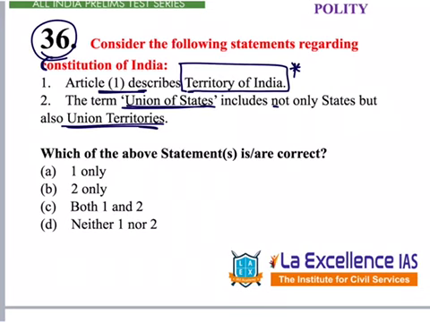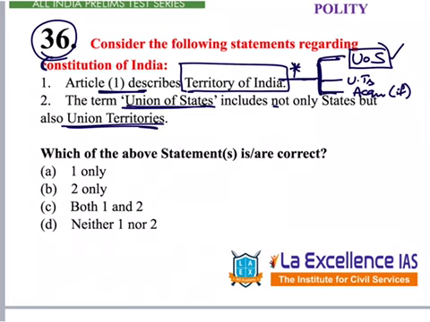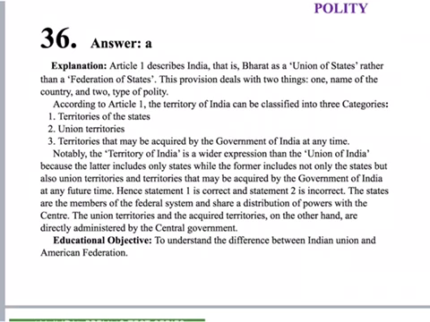For that, we should know what are the categorizations under Territory of India. Under Territory of India, we have Union of States, which consists only of states, and we have union territories, and we have other acquired territories, if any, in the future. So these are the 3 categories under Territory of India. But Union of States includes only states, not union territories. So this is incorrect. This is correct. So the answer is A, 1 only. Here in the explanation, what article defines what are part of Territory of India, all these differences are mentioned. Please go through it once.